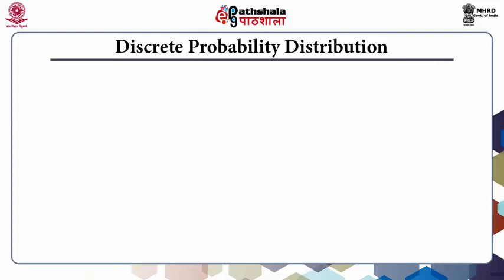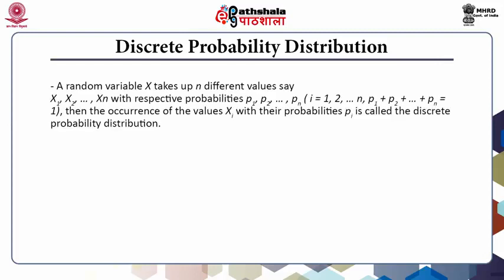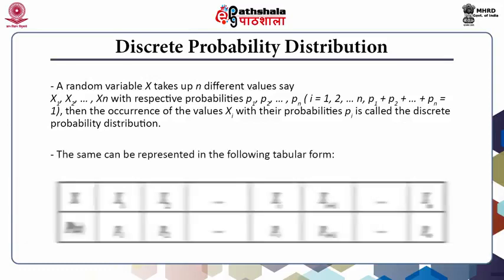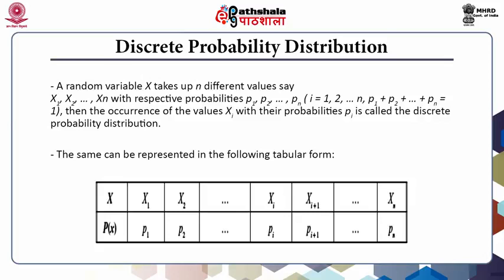Discrete probability distribution. A random variable x takes up n different values, say x1, x2 till xn, with probabilities p1, p2 till pn. Then the occurrence of the value x1 with its probability p1 is called the discrete probability distribution. The same can be represented in the following tabular form.